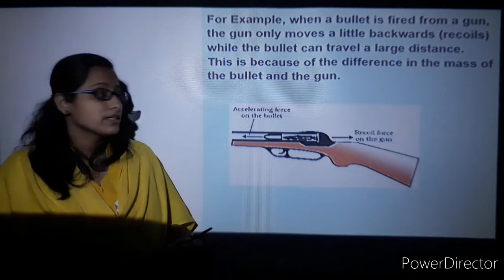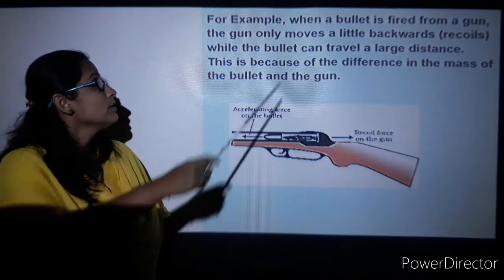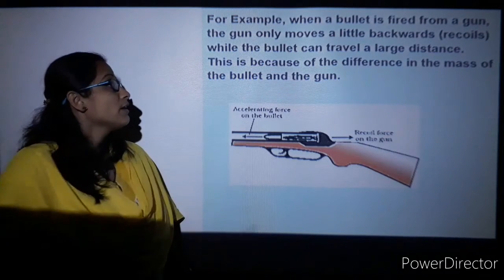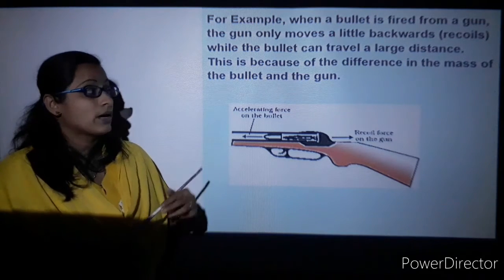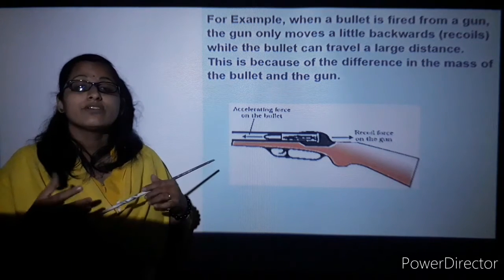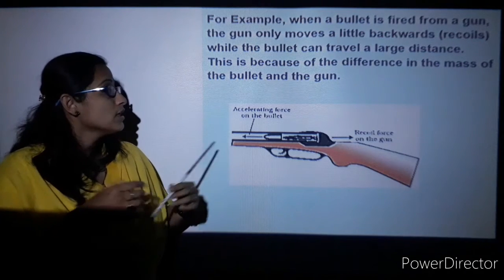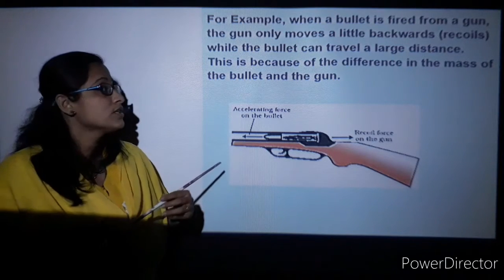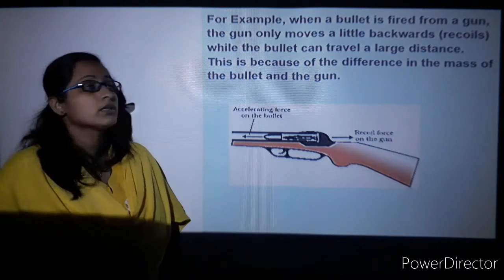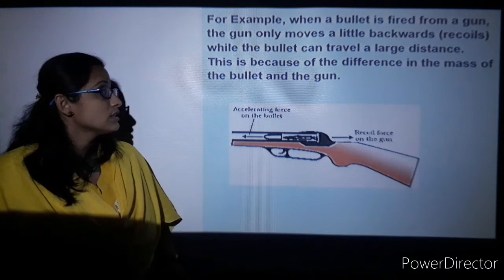We'll take another example, the same bullet example, wherein when a bullet is fired from a gun, the gun only moves a little backwards. When you trigger the bullet, the gun moves only a little backwards and recoils, while the bullet travels very fast over a larger distance.